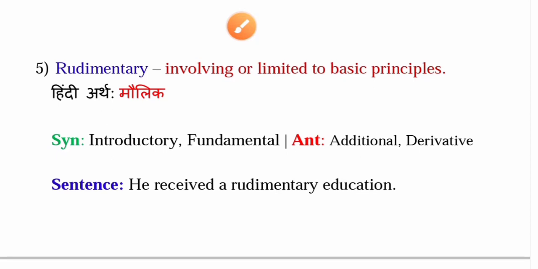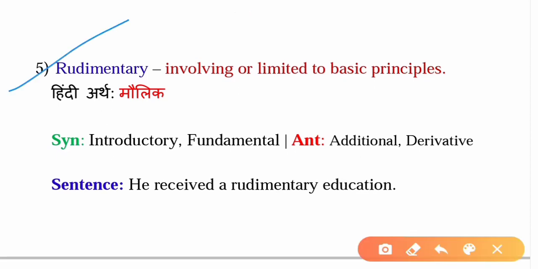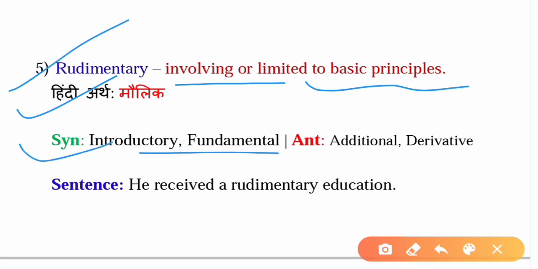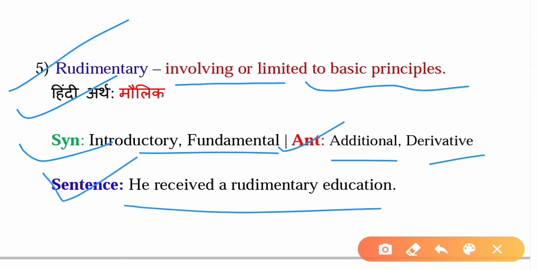The fifth and the last word is rudimentary. It means involving or limited to basic principles. Hindi meaning for this word is maulik. The synonyms are introductory and fundamental. The antonyms are additional and derivative. The sentence that can be formed from this word is: he received a rudimentary education.